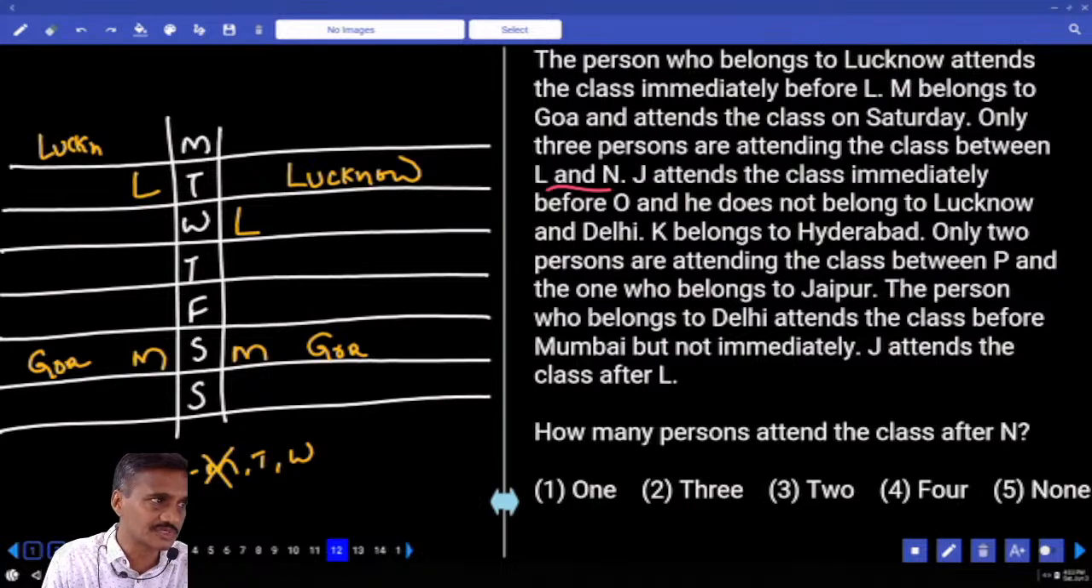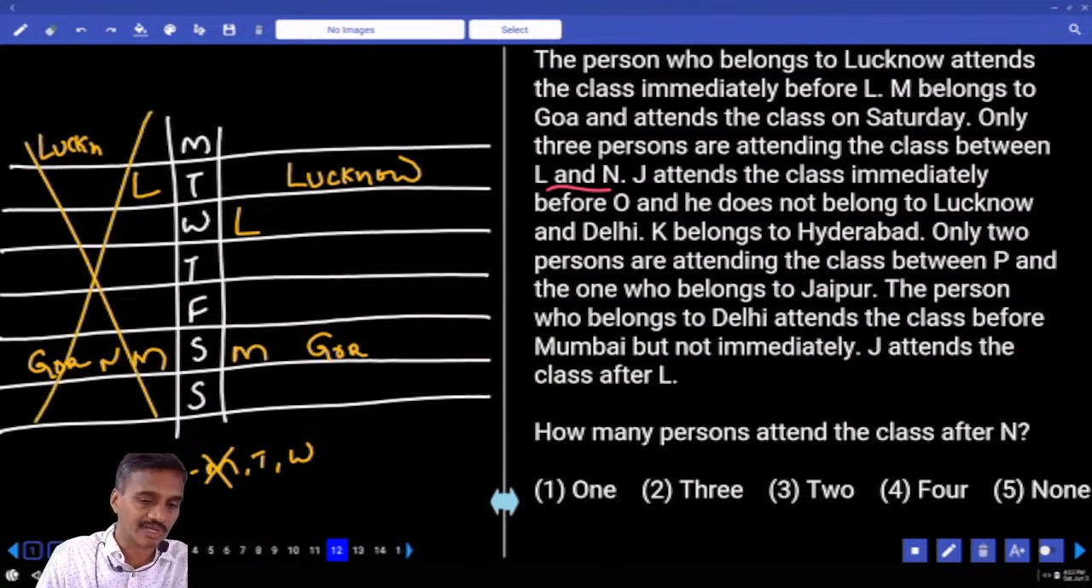In the first case, is it possible? No, because M and N must be in the same place, not possible. This case is ruled out. Now we are left with the next one. And 3 persons between L and N must be on Sunday.